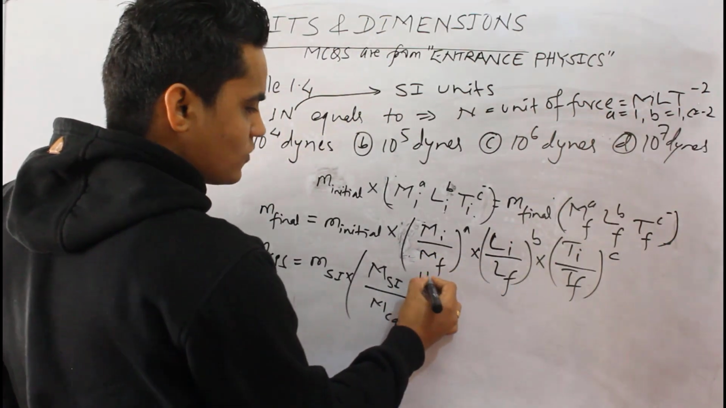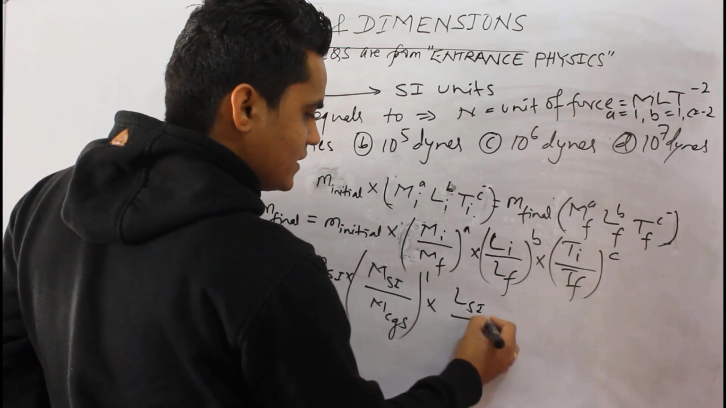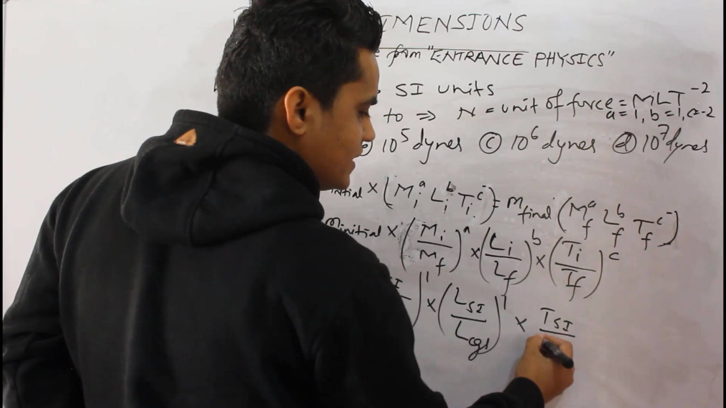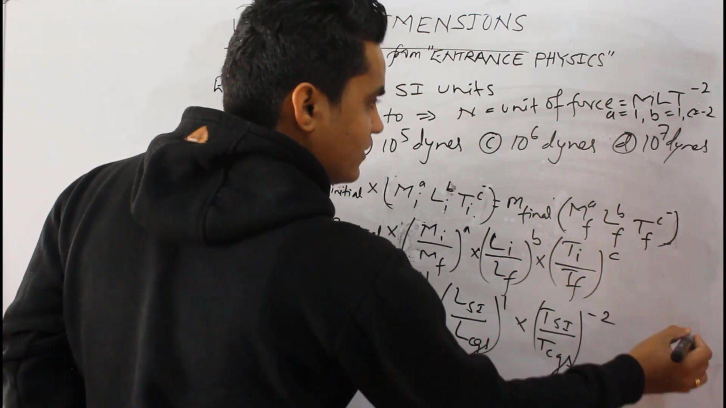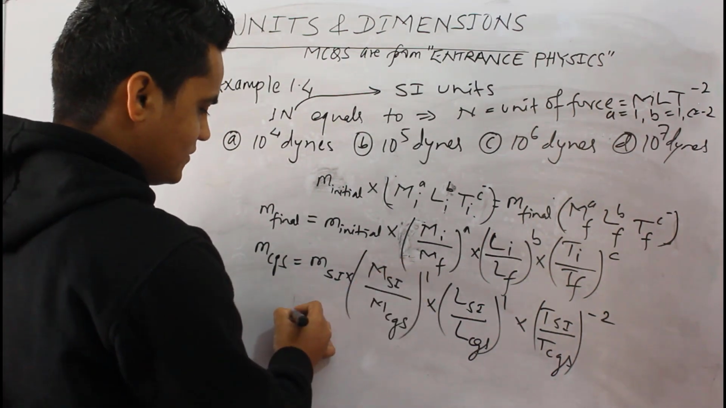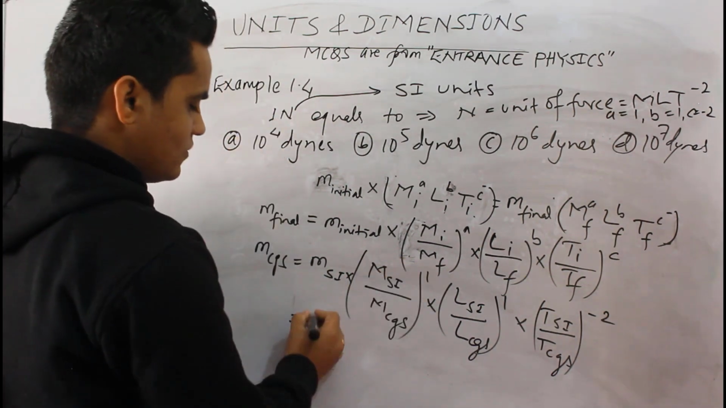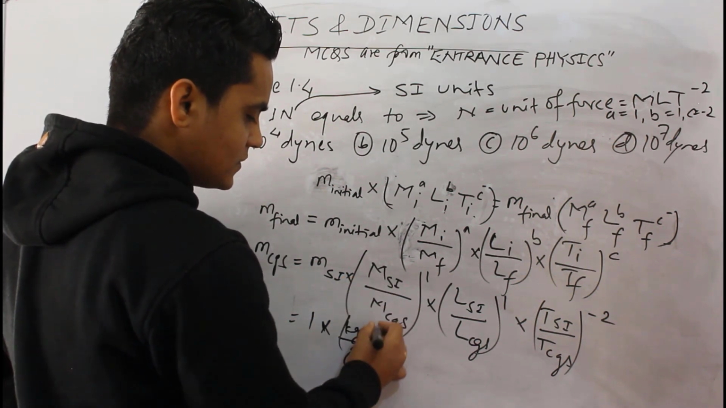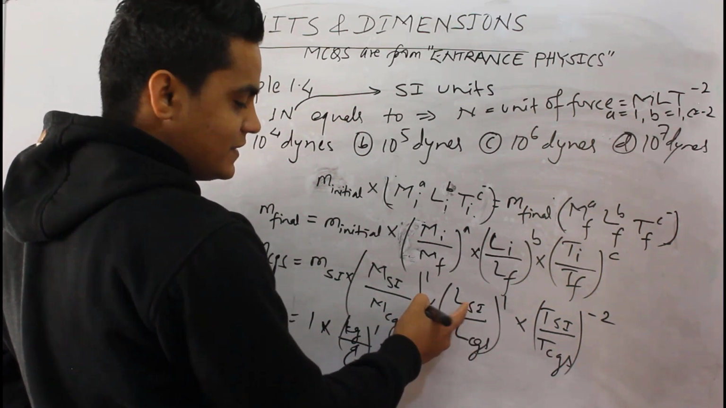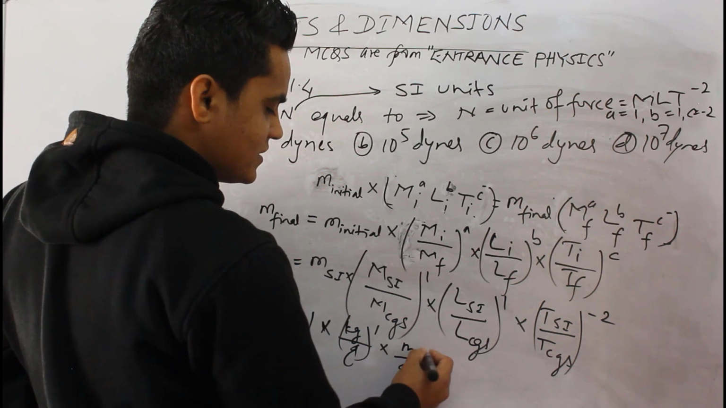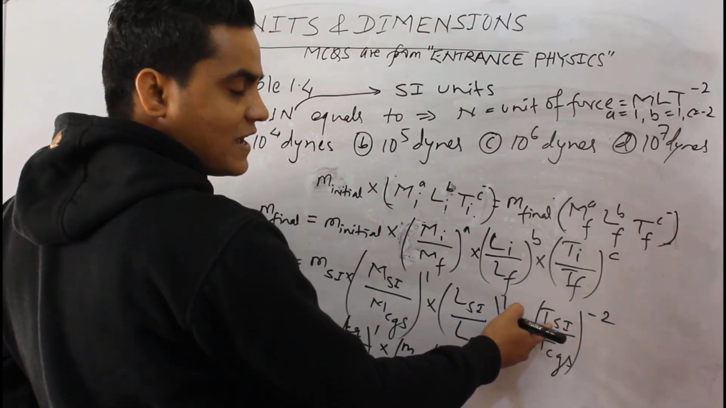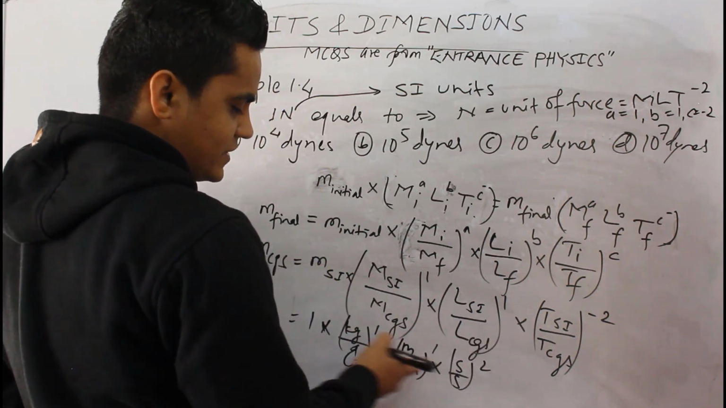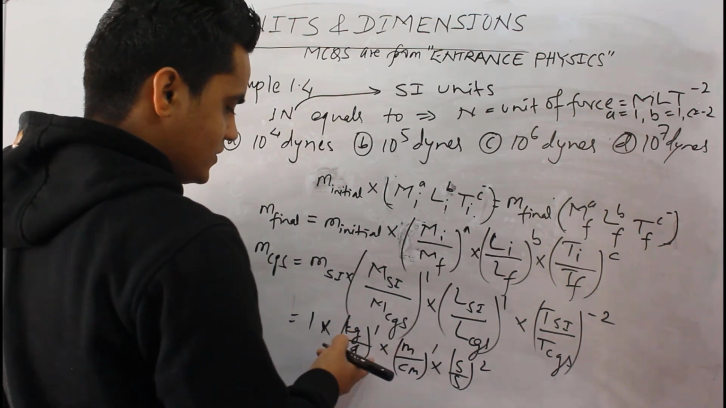That means 1 into (L SI by L CGS) into 1 (T SI by T CGS) to the power minus 2. So we can directly write what? M SI, magnitude in SI unit, what? 1. So units in SI is kg, in CGS gram, to the power 1. The unit of length in SI is meter, in CGS centimeter, to the power 1. The unit of time in SI is second, and also in CGS is second, to the power 2. So are you getting this? So from here we can convert into CGS system.